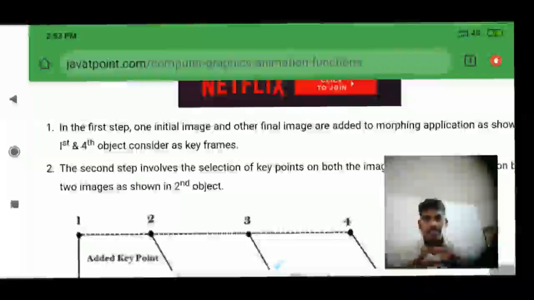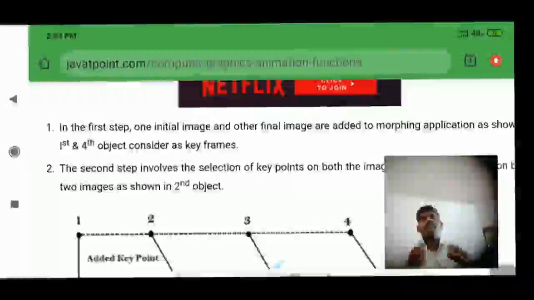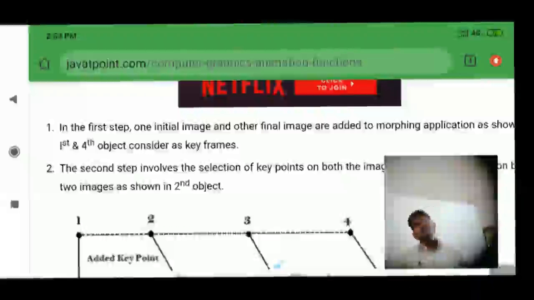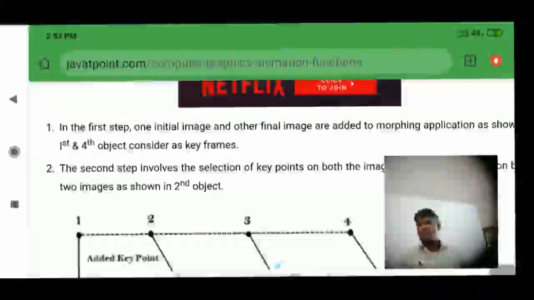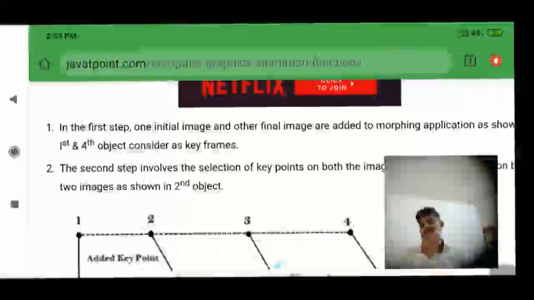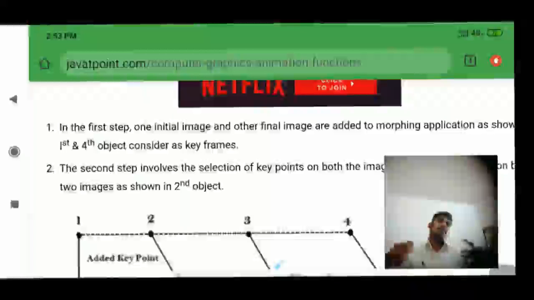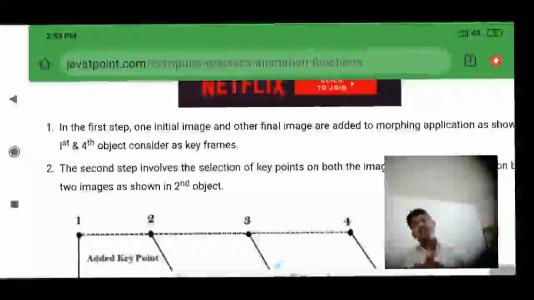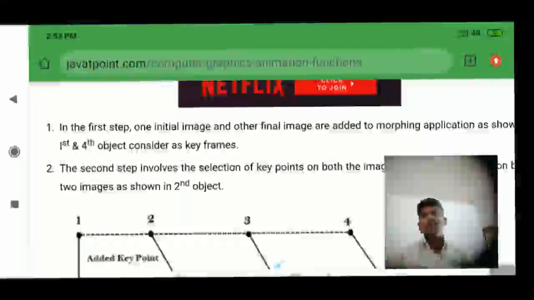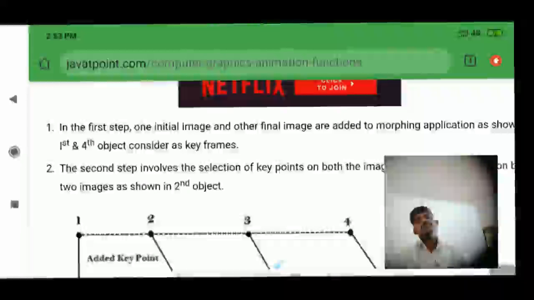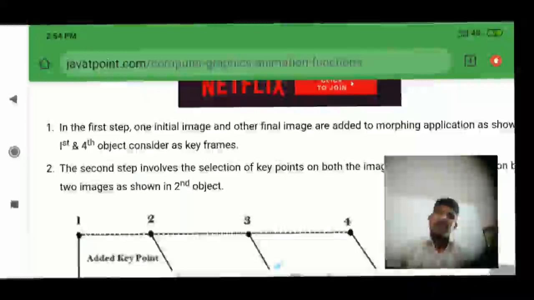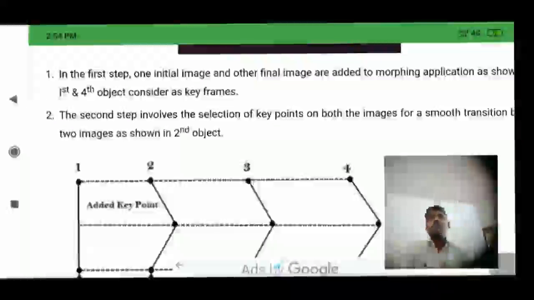And the second one is tweening. Tweening is nothing but in between. Here the initial image is there, here the final image is there. For example, the initial image is a child and the final image is an old person. In between are younger age, 40 years, 50 years, and the appearance, structure and shape of the person changes year to year. So in between you can create many frames, keyframes, and this process of creating many frames between the initial image and final image is called tweening.